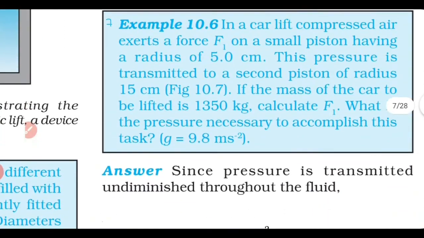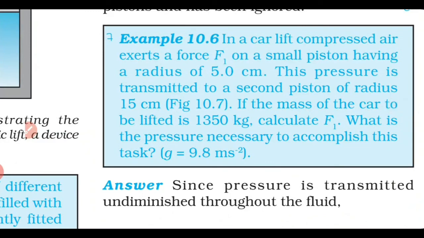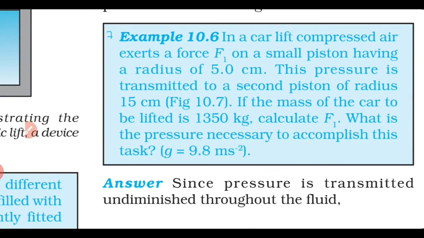Now coming to example 10.6. In a car lift, compressed air exerts a force F1 on a small piston having a radius 5 centimeter. This pressure is transmitted to a second piston of radius 15 centimeter. If the mass of the car to be lifted is 1350 kilogram, calculate F1.